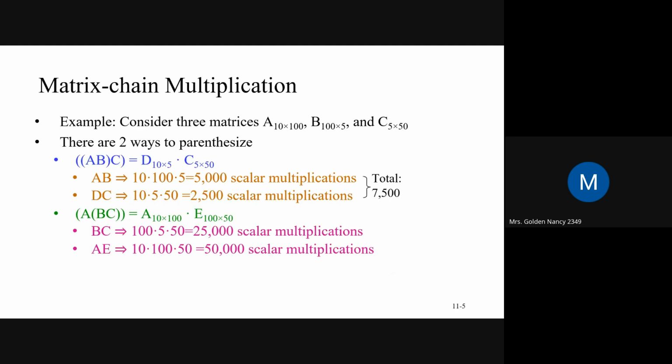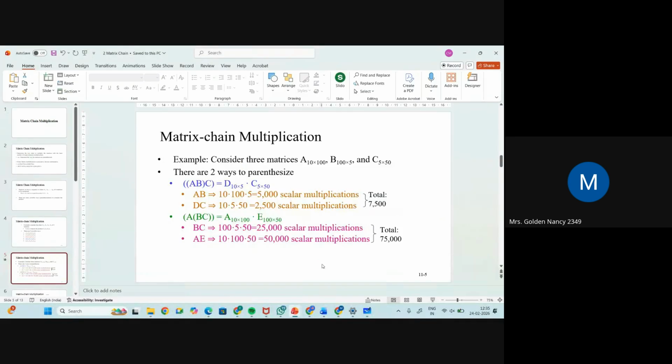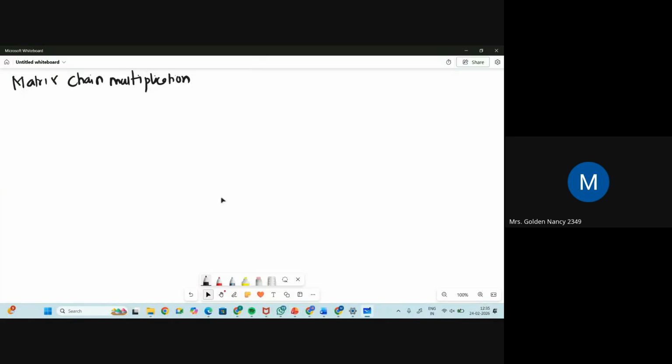So we'll solve this by taking an example so that you can find the answer easily. The first question is: there are four matrices, A1, A2, A3 and A4.